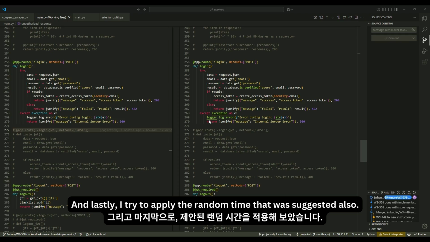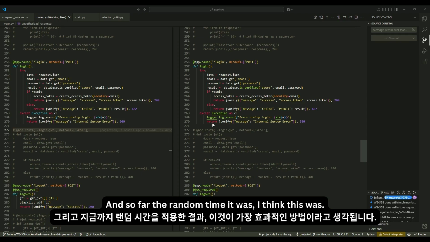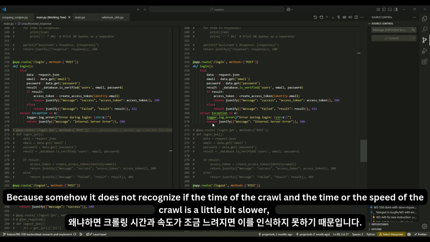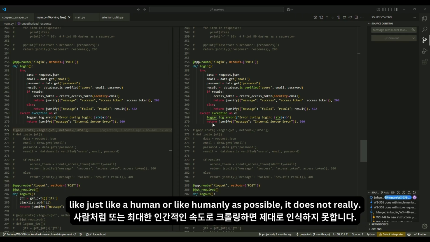And lastly, I tried to apply the random time that was suggested also. So far, the random time, I think, was the best option or the best fix for this bypass error, because somehow it does not recognize the crawl if the speed of the crawl is a little bit slower, like a human as much as possible.